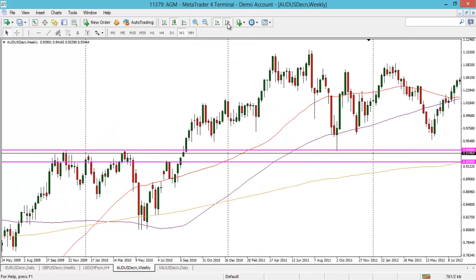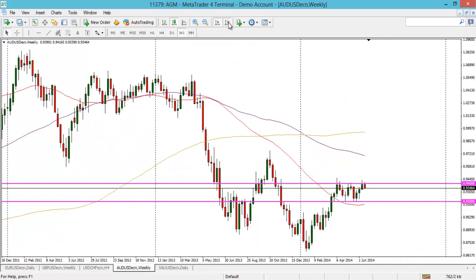Aussie dollar still chopping in between this 200 pip range. We've been speaking about this for the last few weeks now. You can see there, I think it's about 9 weeks, it's just chopping in between this range. I said last week, with that previous week's candle being quite a bullish candle, we did get that slight pop up, but it did test the 0.94 level, and it closed below. And you can already see this week we're starting to come down a bit, so it's just still continuing to play ping pong in between those two levels.